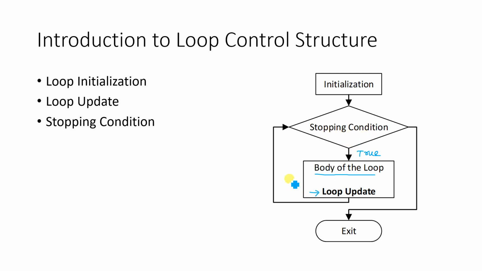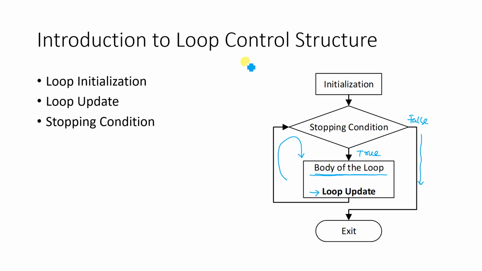So this forms a loop, and the body of the loop, which contains the statements, will be executed multiple times. When this stopping condition becomes false, we come out of this loop through this path and go to the exit part of your loop. So this is how the loop control structure is written.